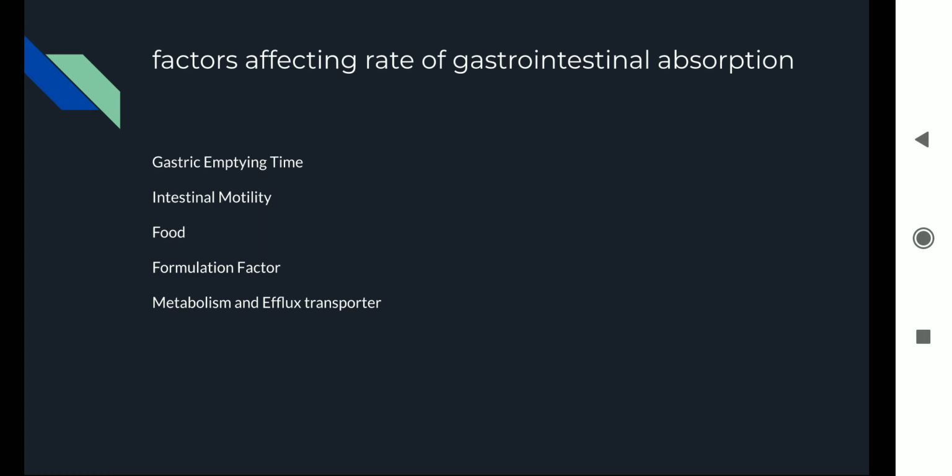If the gastric emptying time is very fast, then absorption would be very slow. Very little absorption would happen, and all of the drug will end up being excreted. The same goes for intestinal motility. Then, what type of food is there?